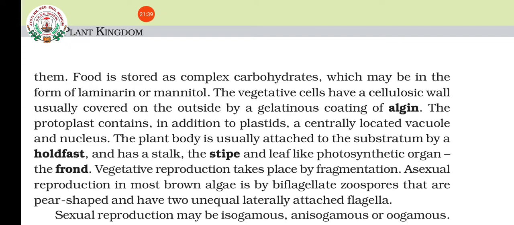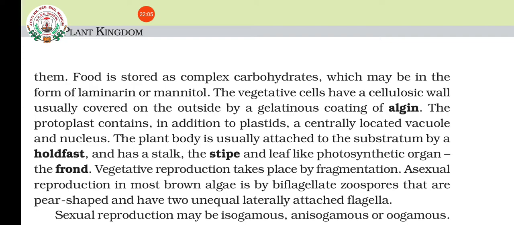And you can see another speciality here, that is the plant body is thallus only. You cannot say it has root, stem, leaf. Likewise, you cannot distinguish, but still you can see some development as what? A root like structure known as holdfast, a stalk like structure known as stipe, and a leaf like structure known as frond.